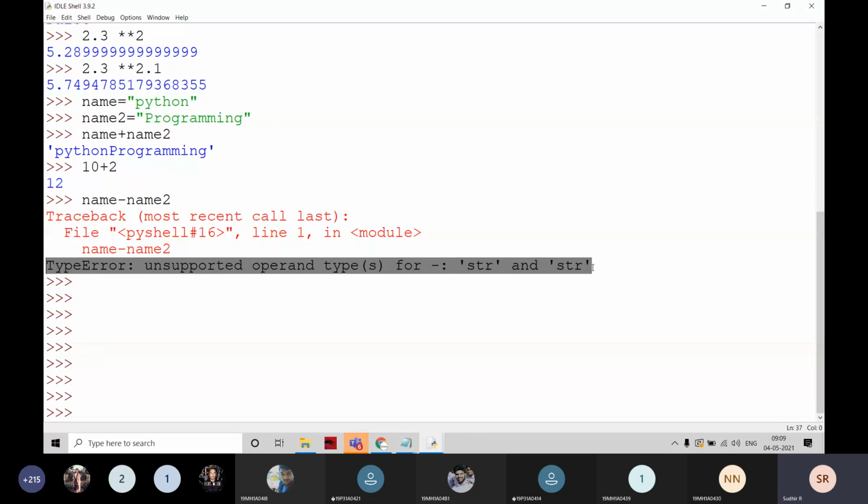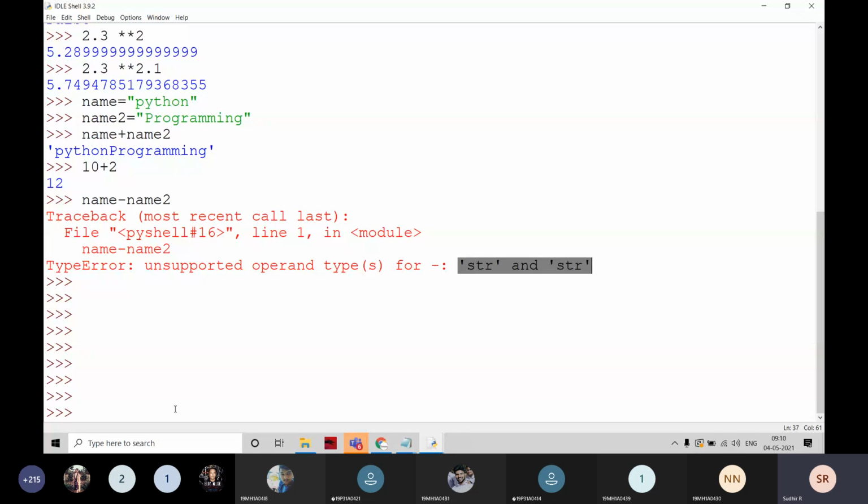First of all, it is a type error: unsupported operand type for minus. That means between string and string we cannot apply the subtraction operation. Okay, this is a type error. It is telling that we cannot apply it between two strings.